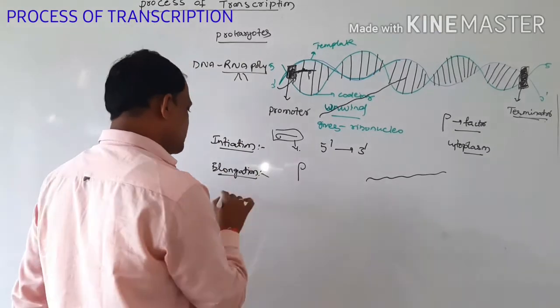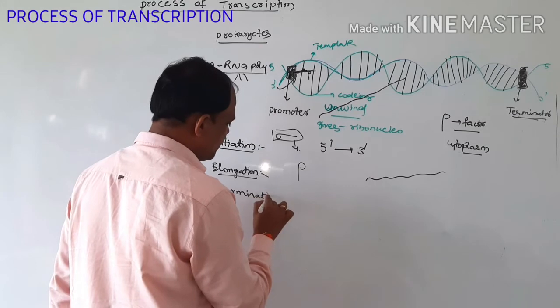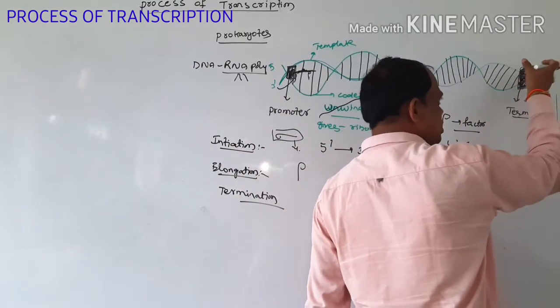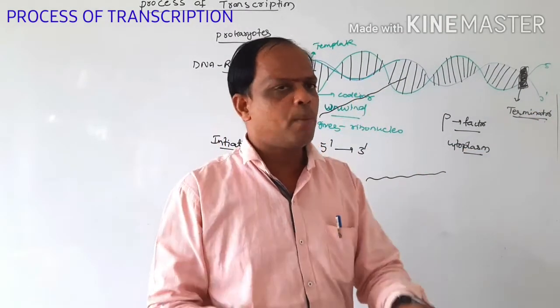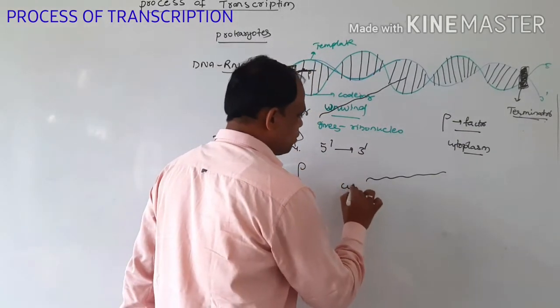The final part is termination. Termination means that when it reaches the terminator gene, the transcription process stops and the RNA is released into the cytoplasm.